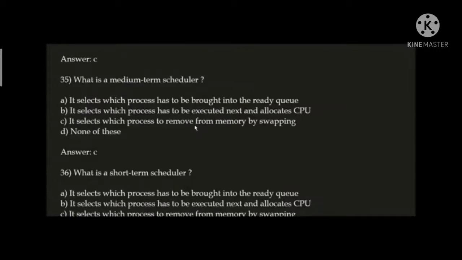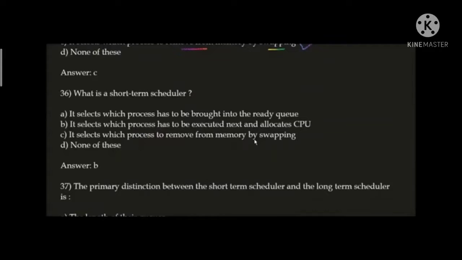What is a medium-term scheduler? Correct answer is option C. It selects which process to remove from memory by swapping. Medium-term scheduler selects which process to remove from memory by a swapping process. Okay. Next question. What is a short-term scheduler? So my dear, short-term scheduler selects which process has to be executed next and allocates the CPU. Regarding short-term scheduler, option B is correct.